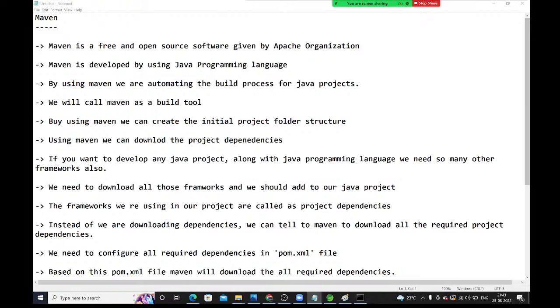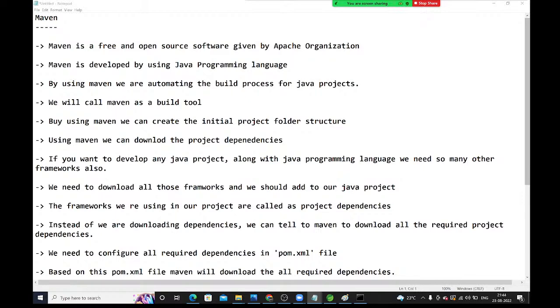Understood, guys? Next, we need to compile. In our project, we have hundreds of programs available. Manually, we can't compile them one by one. Instead of you compiling, Maven will compile the entire project for us. We don't need to compile manually. Once compilation is done, Maven will package it as a jar file or war file. We can deploy that war file into the servers directly.